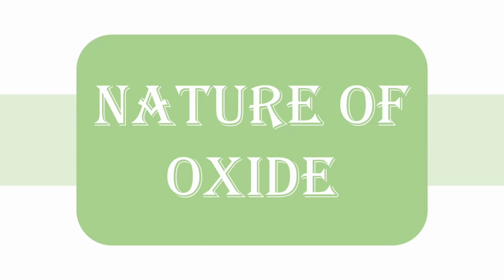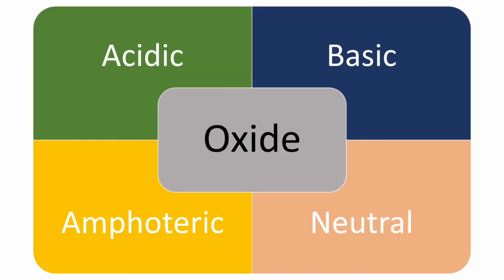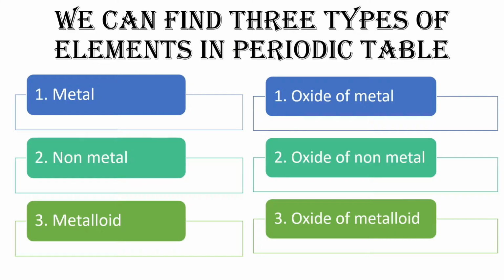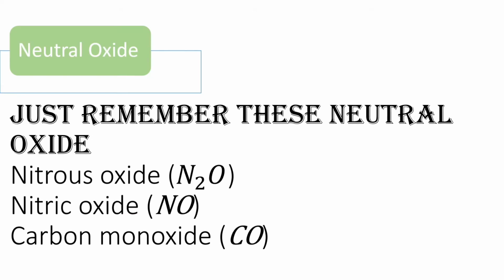This video will help you to know the nature of oxide, that is whether the oxide is acidic, basic, neutral or amphoteric. So we can find three types of elements in the periodic table, that are metal, nonmetal and metalloid. So we are going to study about the oxide of metal, oxide of nonmetal as well as oxide of metalloid.